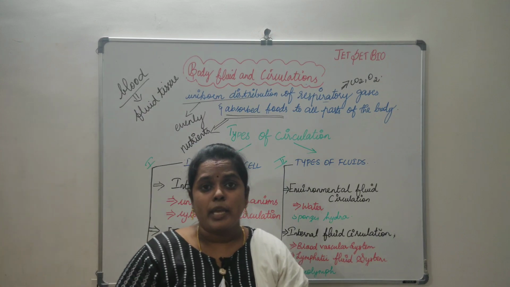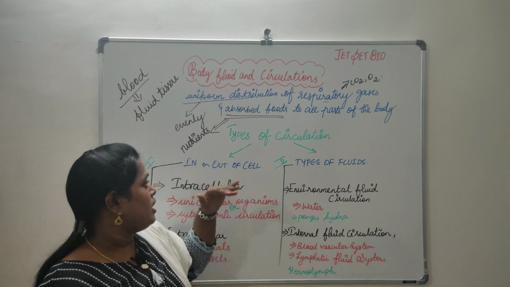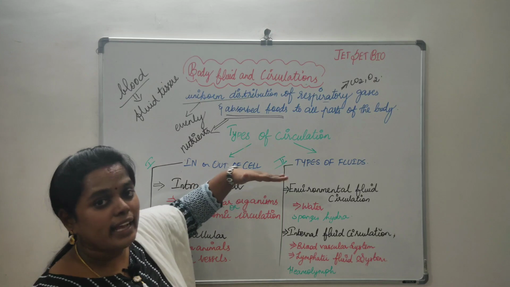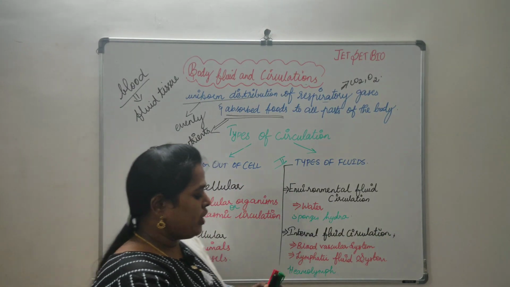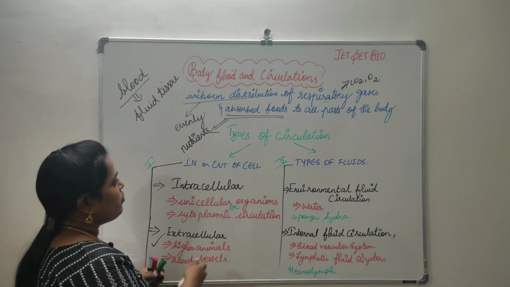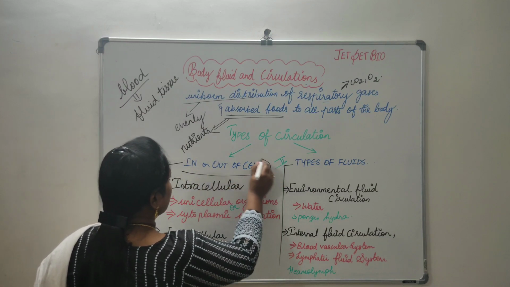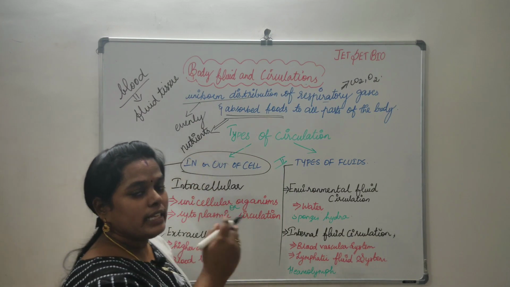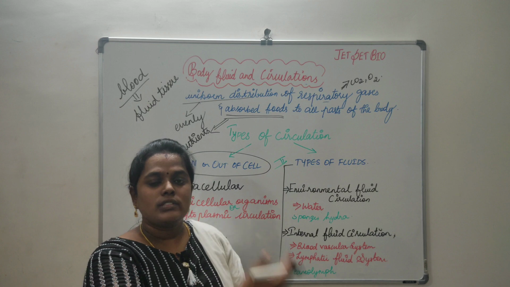When coming into types, they are classified into two categories. One is based on the flow, whether the fluid is flowing inside the cell or outside the cell.